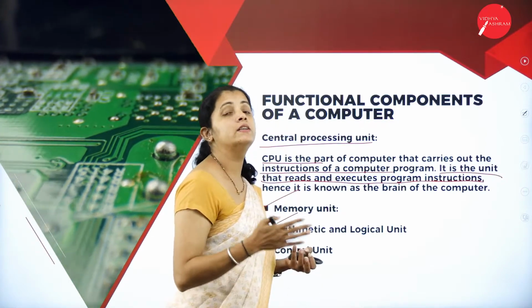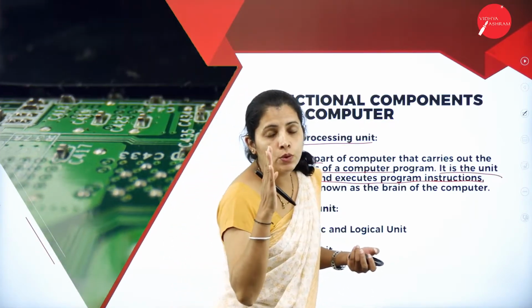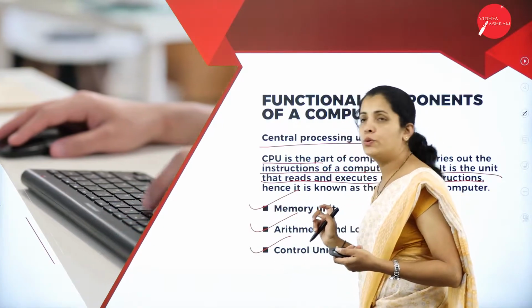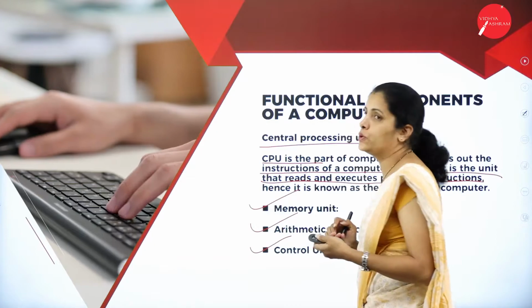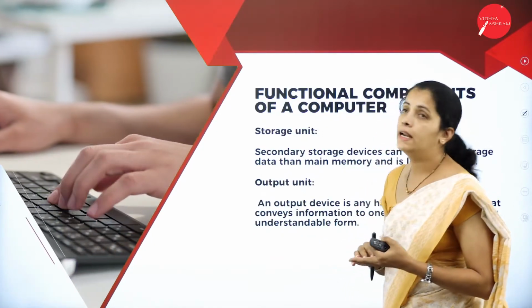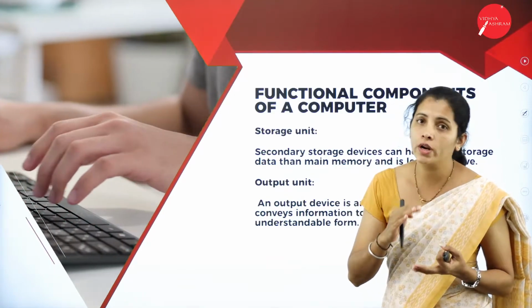That means here the central processing unit includes three more sections, that is memory unit, arithmetic and logic unit and control unit. Moving further, let's see what is storage unit.